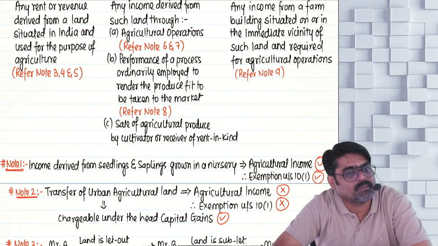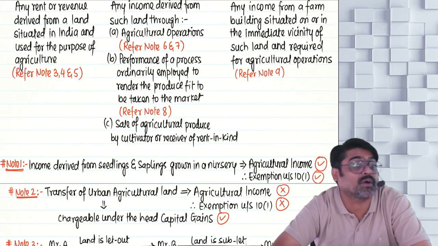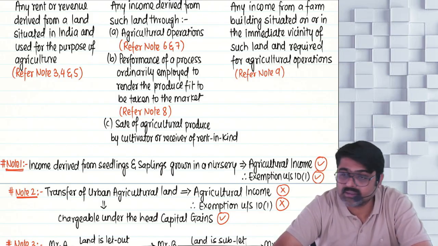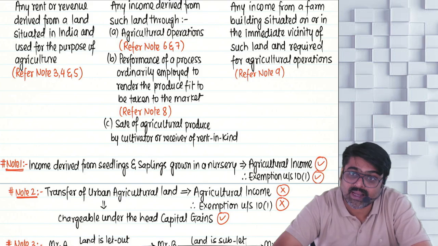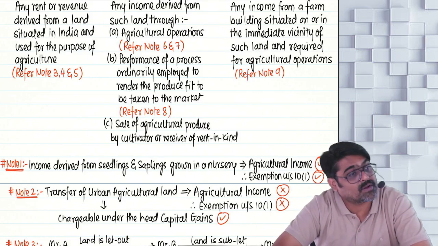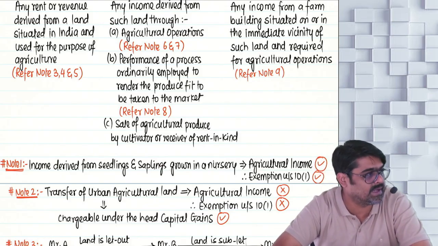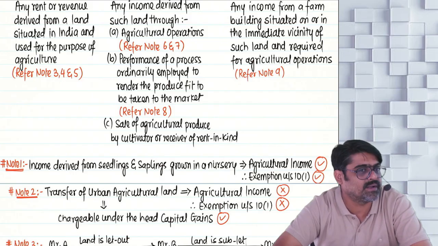So if you perform agricultural operations on that land, which land? Land which is in India and used for agriculture purpose. On that land, any agricultural operations are performed. So by performing those agricultural operations also, whatever income will be derived, that income will be treated as agricultural income.